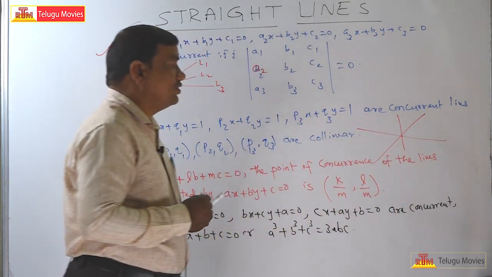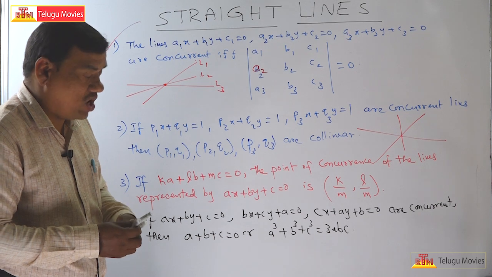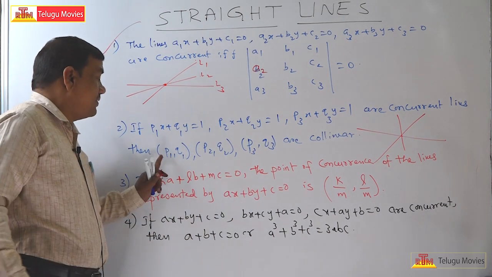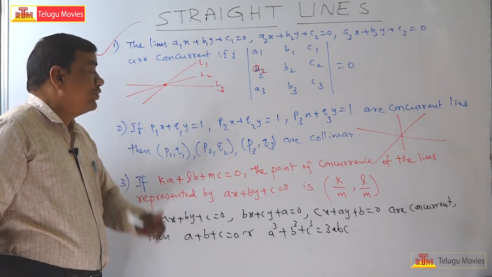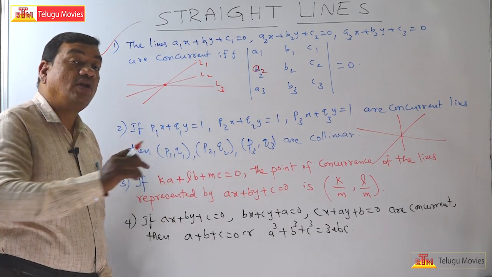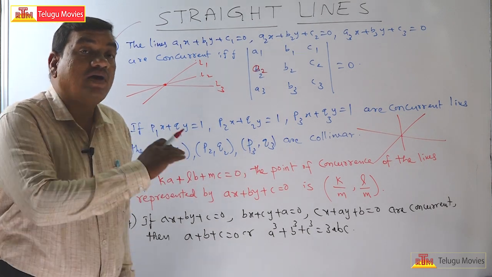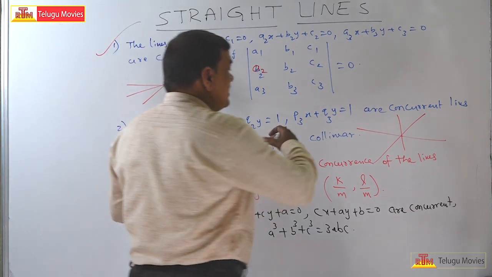That is, they are all passing through the same point, concurrent. Then he is saying that P1Q1, P2Q2, P3Q3 are collinear. Collinear means what? Lying on the same line. That means any one of these three lines.